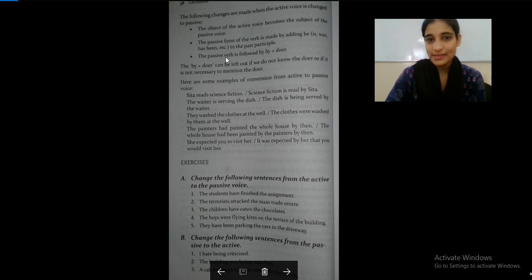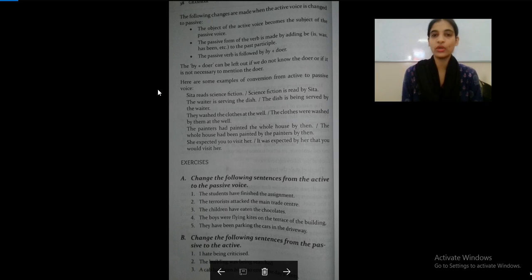The passive verb is followed by 'by' plus doer. The 'by' plus doer can be left out if we do not know the doer or if it is not necessary to mention the doer. Here are some examples of conversion from active to passive voice.